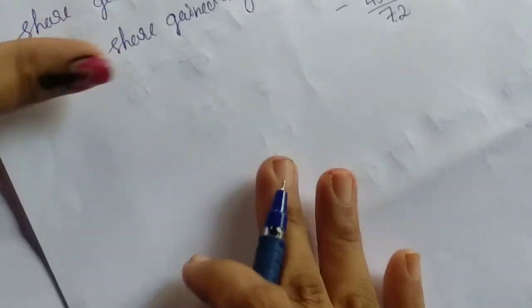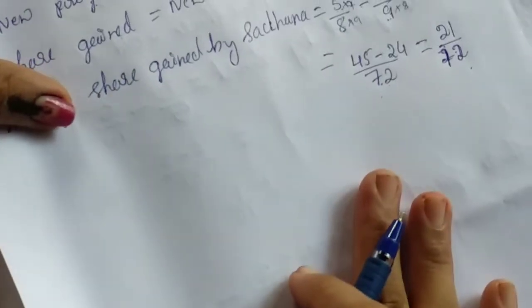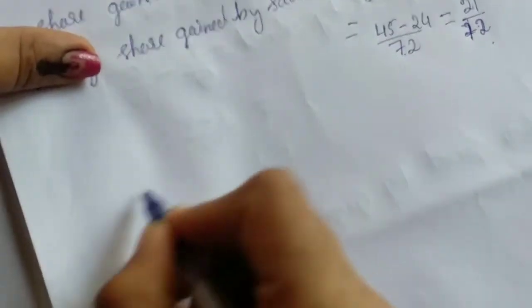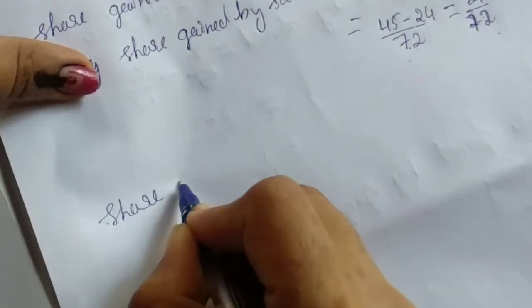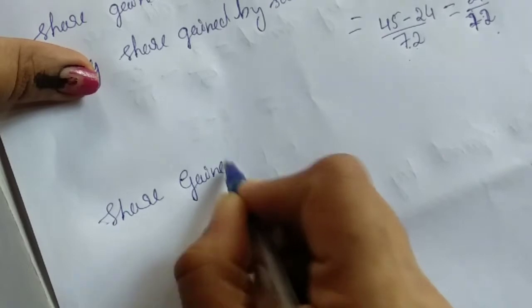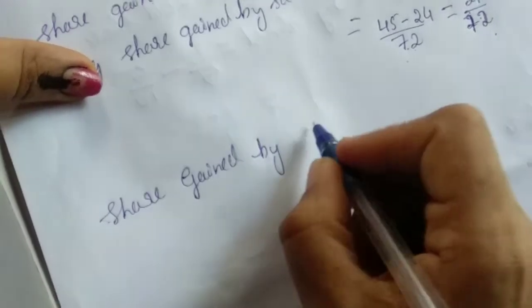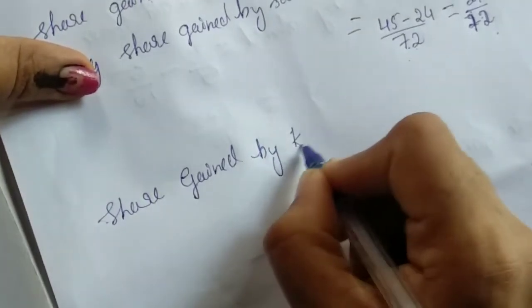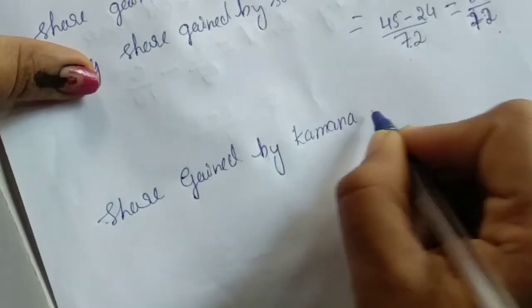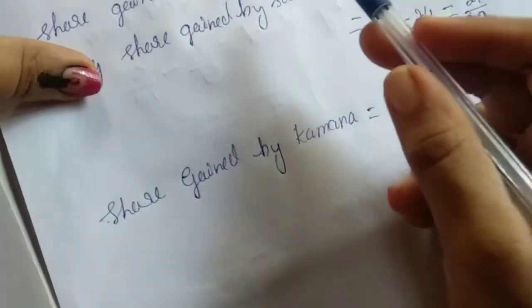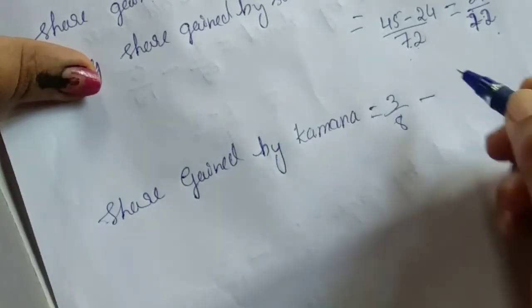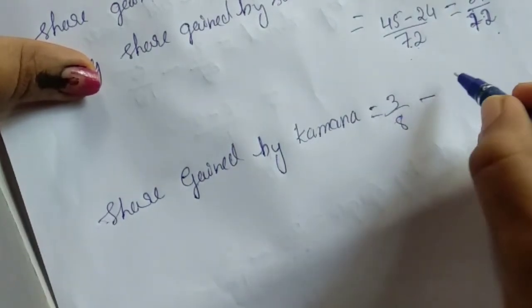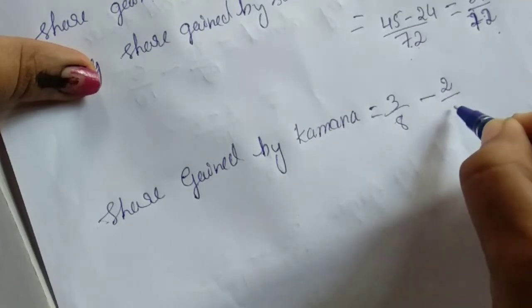After that, we will calculate the share gained by Kamna. Kamna's new share is 3/8, minus her old share, which is 2/9.